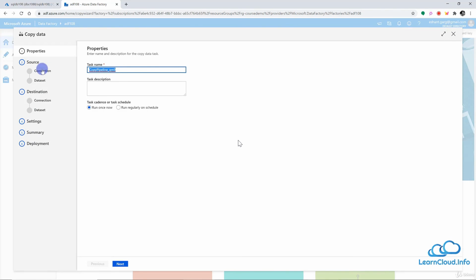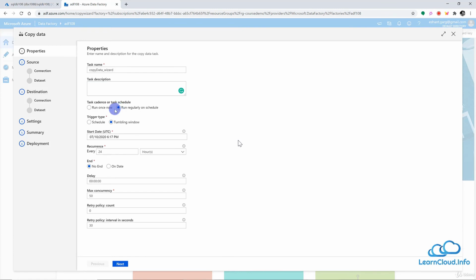In this task name, we are going to provide the name of our pipeline, and it should be something like copy data from wizard. And then you can give whatever task description you want to give here. And then you choose whether you want to run this pipeline only once or multiple times regularly. If you're following this course, we discussed the trigger. So if you click here, it will create the schedule. I mean, you can create the schedule or tumbling window triggers right here.